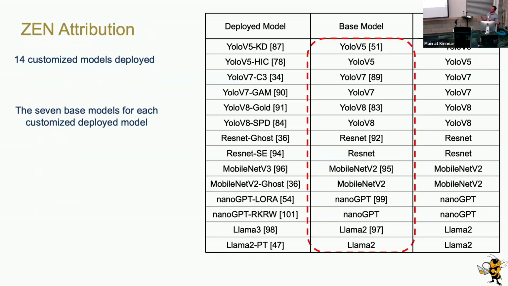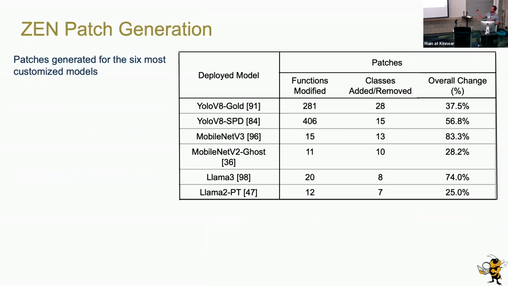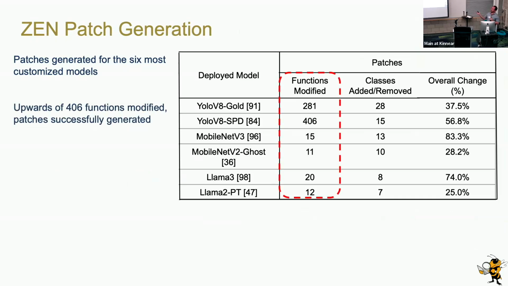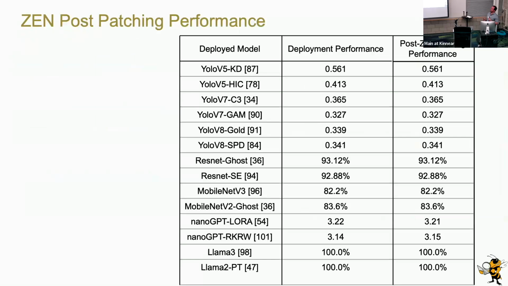So we can see the 7 base models for each customized deployed model. And we can see that Zen correctly attributed each customized model to the correct base model, which is what we want to see. Then, once we attributed the model to the base model, we want to find all the changes. So what functions were modified, what classes were added, and what the overall change percent is. We can see that upwards of 406 functions could be modified, and Zen can still correctly generate a number of patches needed for reuse. And as much of the code base, 83.3% was changed, and it still works.